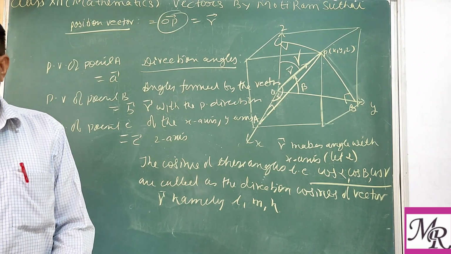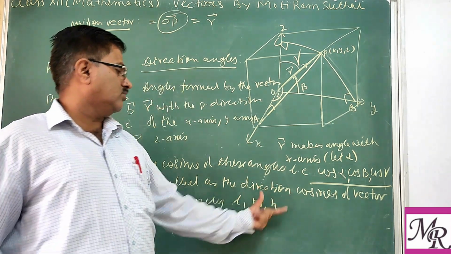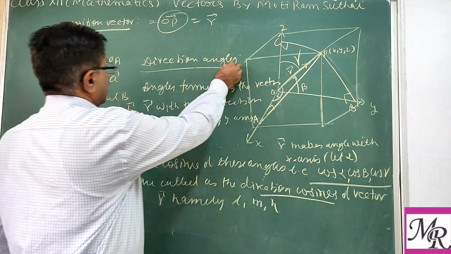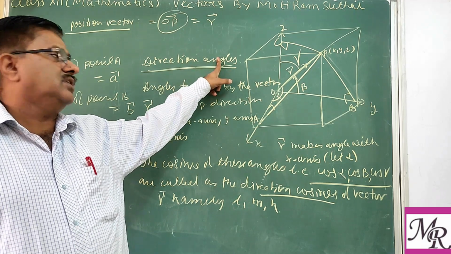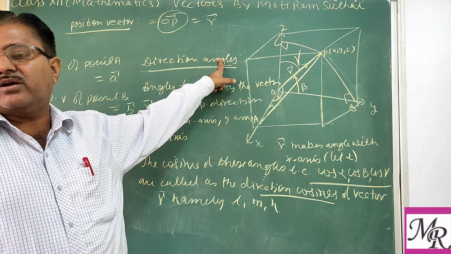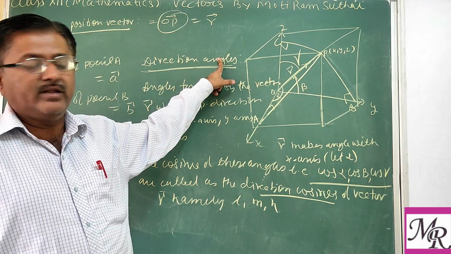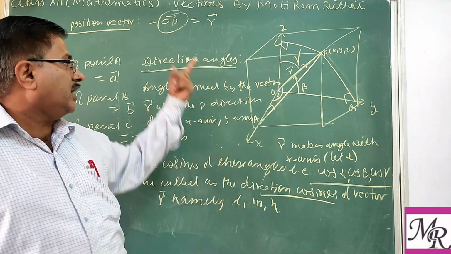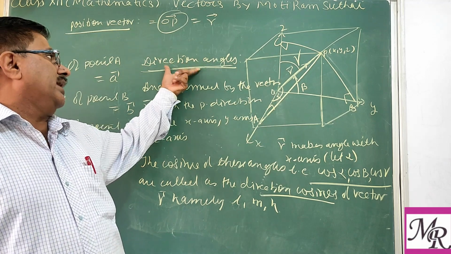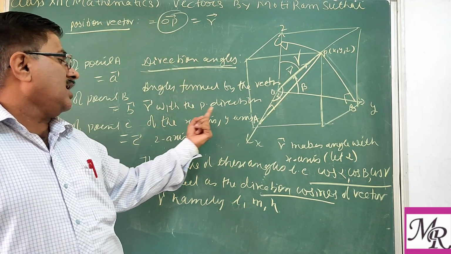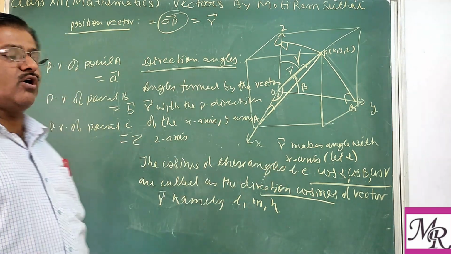So it is very important that you know the meaning of direction angles and direction cosines. Direction angle means the angles formed by the position vector with the positive direction of the x-axis, y-axis and z-axis. But direction cosines are the cosines of the direction angles. Direction angles are alpha, beta, gamma, and direction cosines are cos alpha, cos beta, cos gamma.